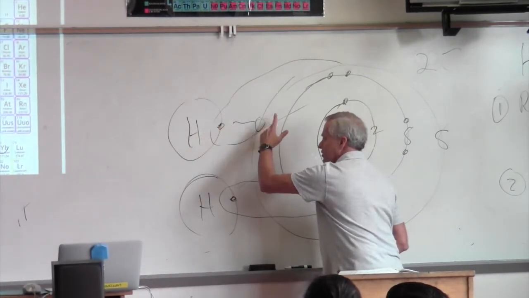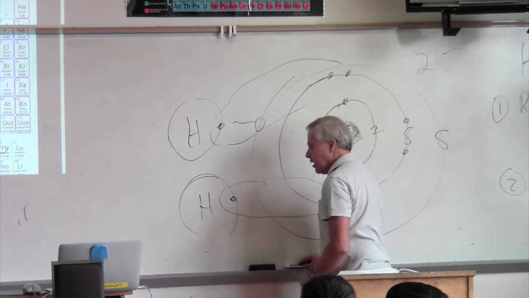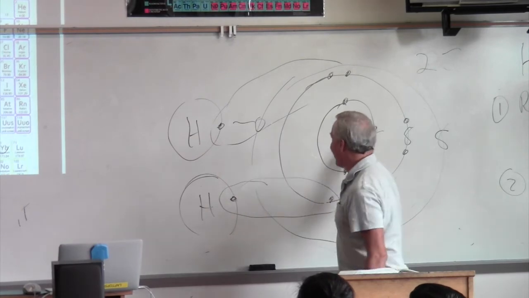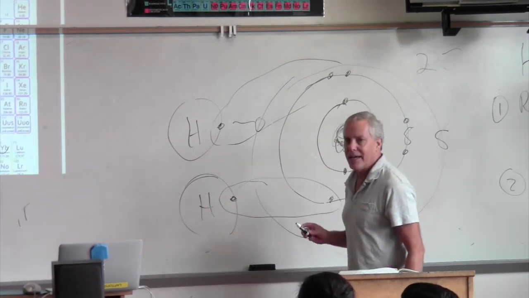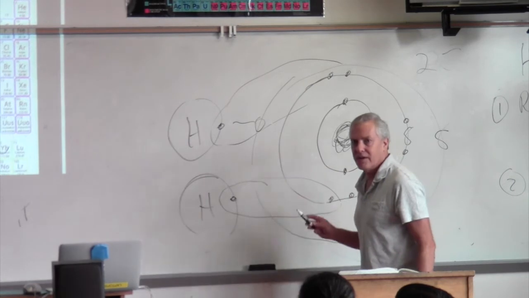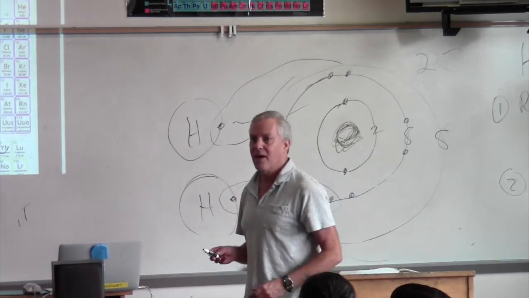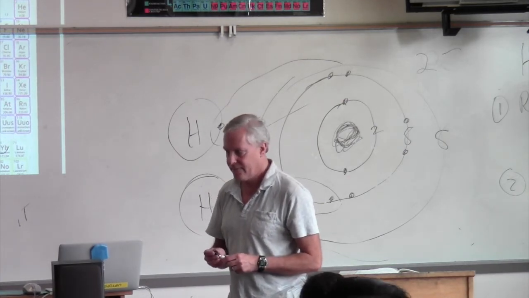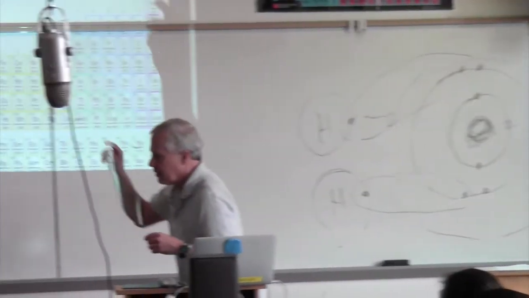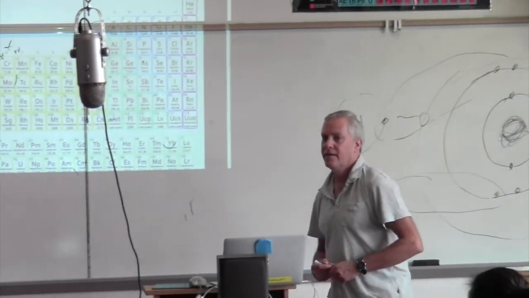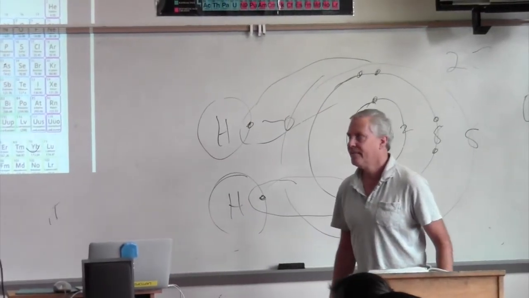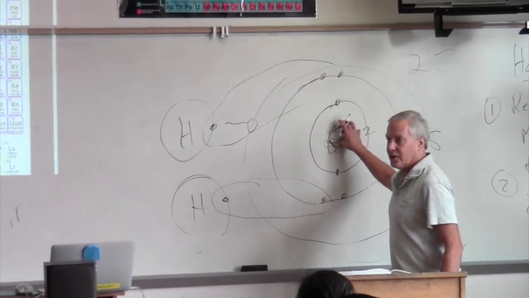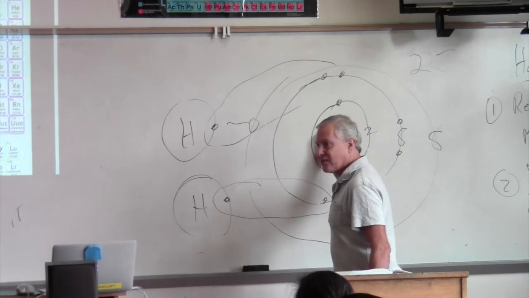This is sharing an electron with this oxygen. This is sharing an electron with this oxygen. Most of the time, though, these electrons of hydrogen are hanging out over here. Can anybody guess why the electrons are hanging out over here? Cal? Does that have something to do with, it's in the inner shell right now? No. Go with it. Mira? The oxygen atom has more protons, so they want more protons. Yes. There's a lot of positive charge here. So that pulls those electrons over here.